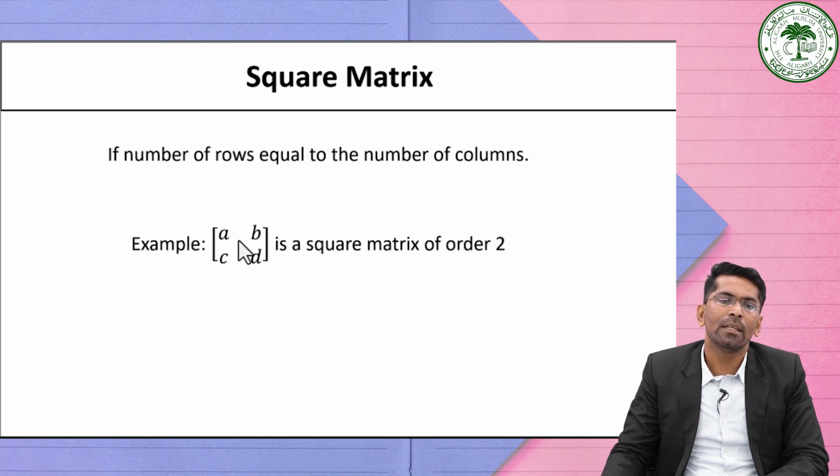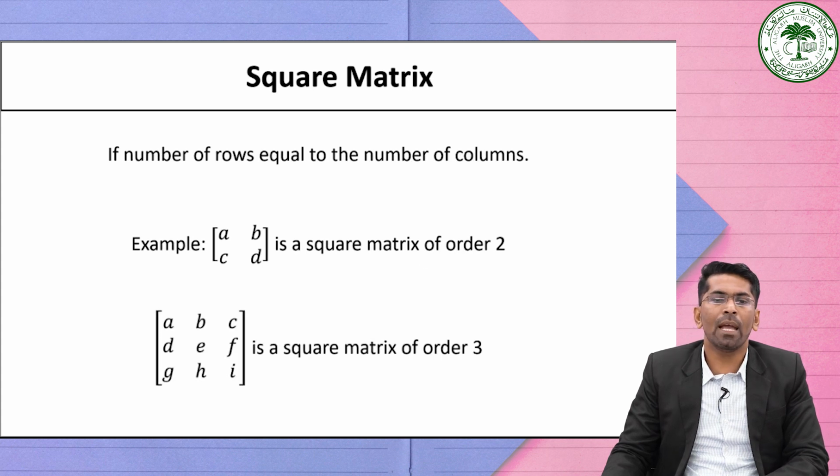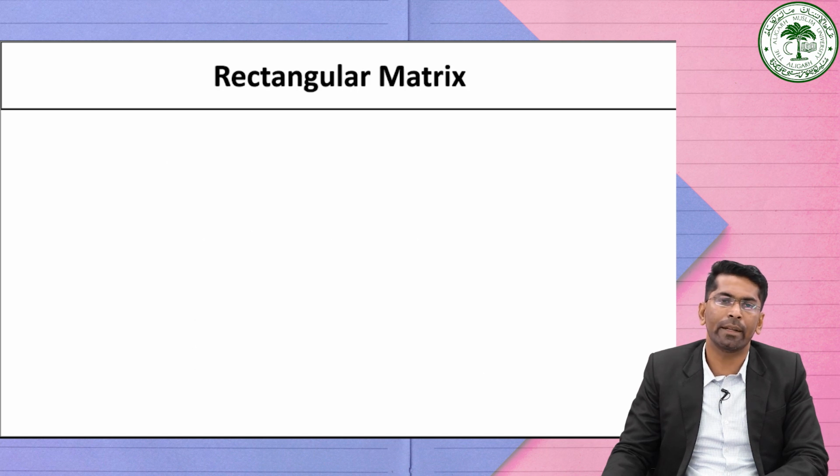For example, we have a matrix A, B, C, D. This is a square matrix of order 2, a 2 by 2 matrix. Similarly, we have another example of a square matrix A, B, C, D, E, F, G, H, I. We have 3 rows and 3 columns, so it is a square matrix of order 3, a 3 by 3 matrix.